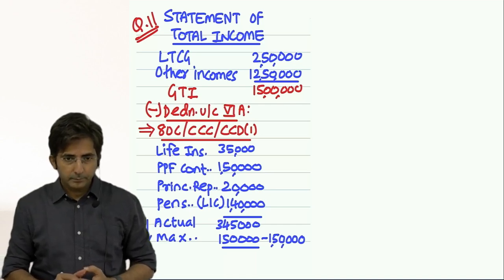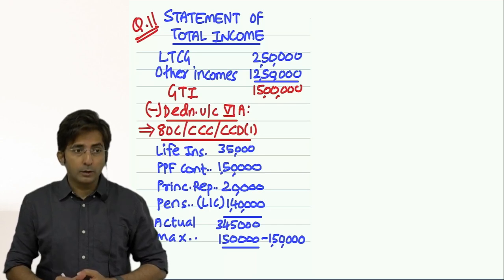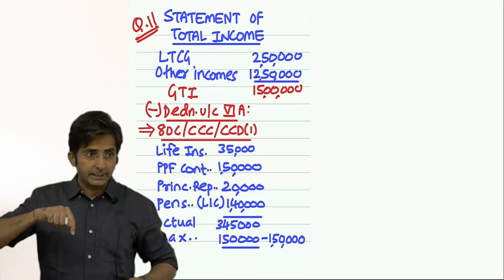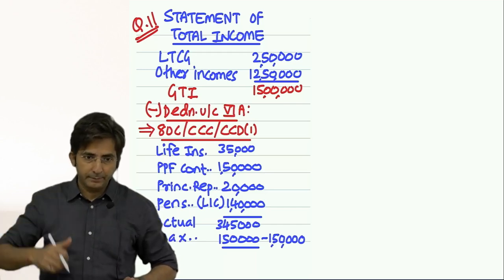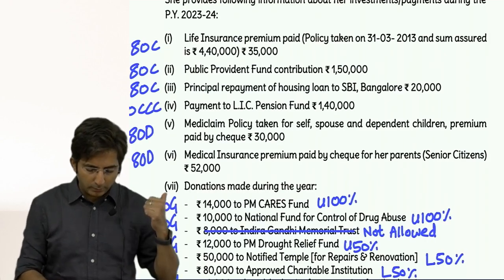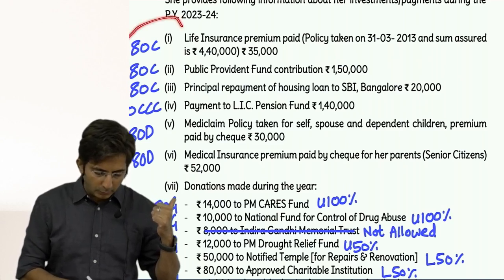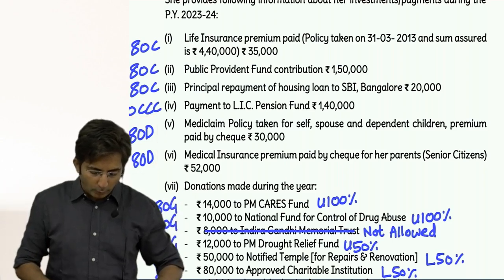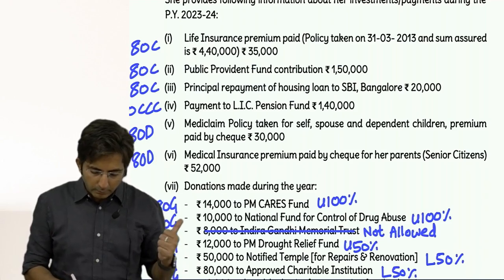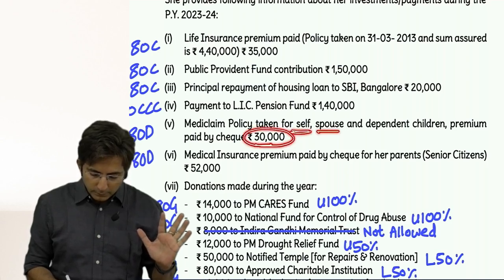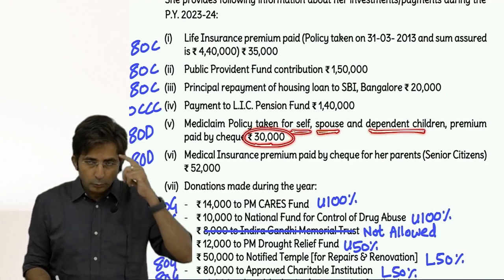Then see, in the order you always keep 80G and 80GG at the end. In this question we have 80G. That will be kept at the end. Now the rest of the sections we can take in order. So in our order, all this is over. We are left now with 80D first. For 80D, that working note. But see, if you want to avoid the working note, see here which amounts are given. Look, 30,000 is for self, spouse and children. Do mental working.